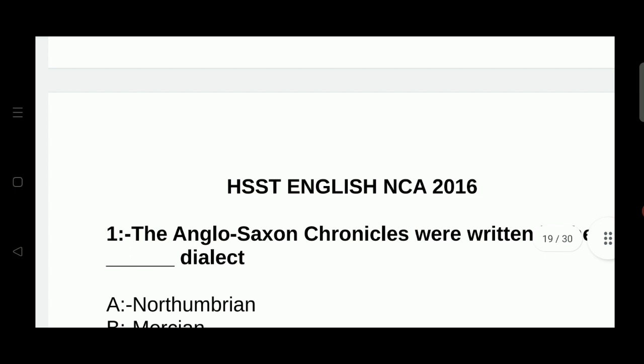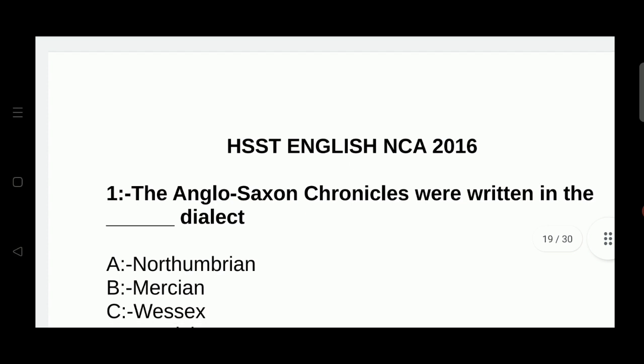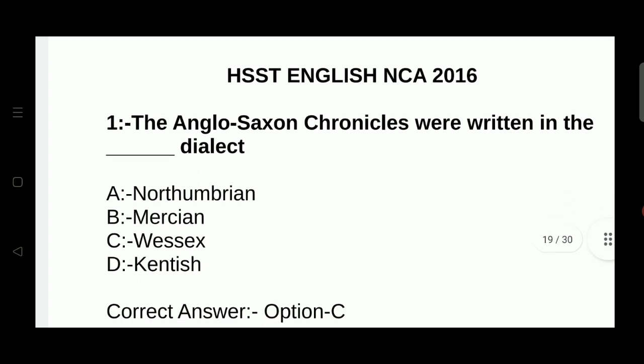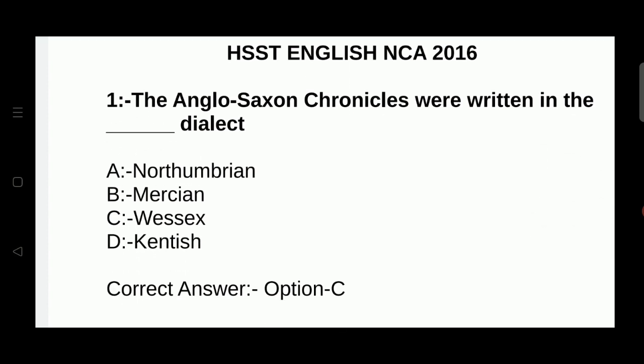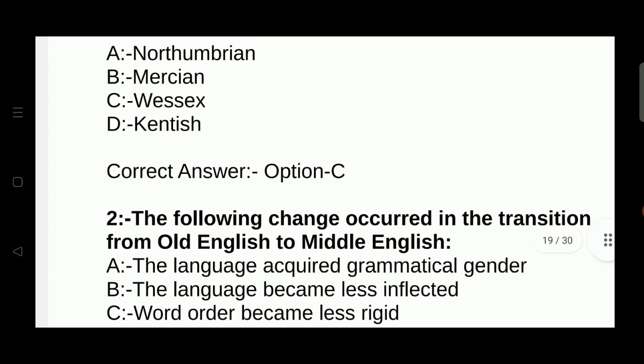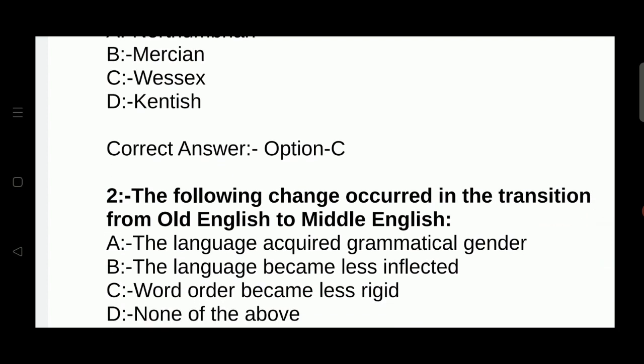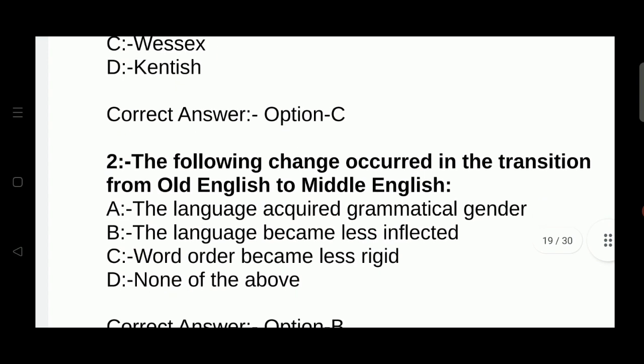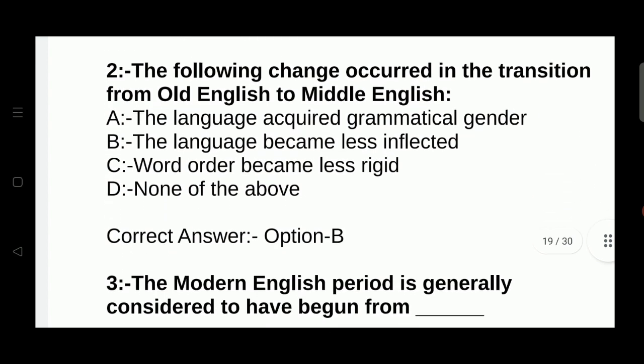So, next question is from HSST English NCA Notification 2016. The Anglo-Saxon Chronicles were written in Wessex dialect. The following change occurred in the transition from Old English to Middle English. The language acquired grammatical gender. The language became less inflected. Word order became less rigid. None of the above. The right answer is the language became less inflected.